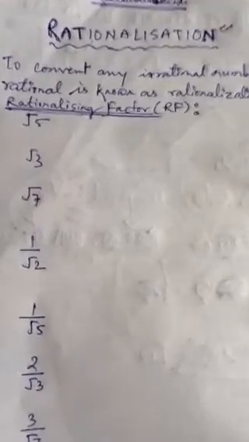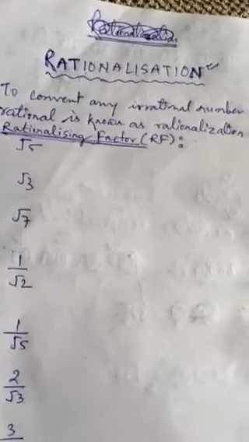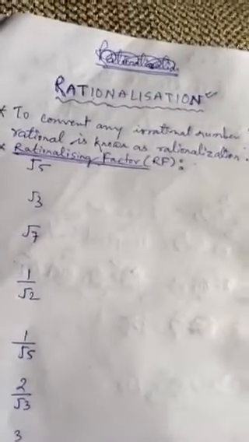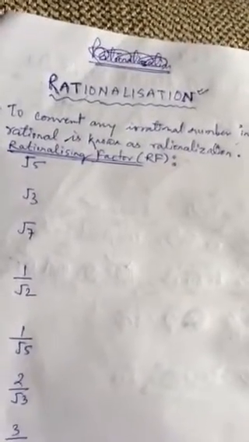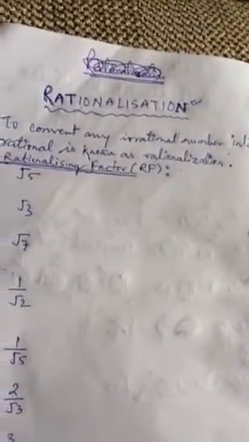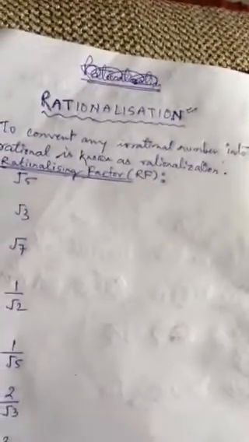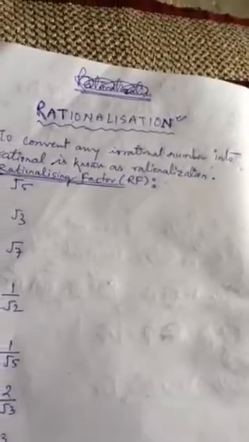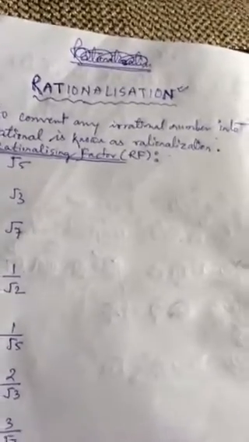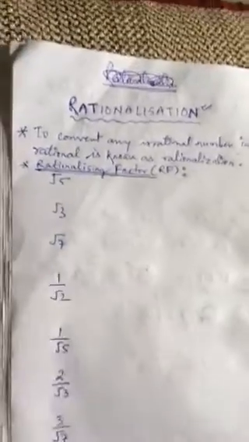You can only multiply. So if any irrational number is given, and you have to convert it into rational, then by which other number do you need to multiply that irrational number so that it will be converted into rational? Got my point? That number is called the rationalizing factor. The rationalizing factor has a very important role in surds, because you must be able to understand which is the rationalizing factor.